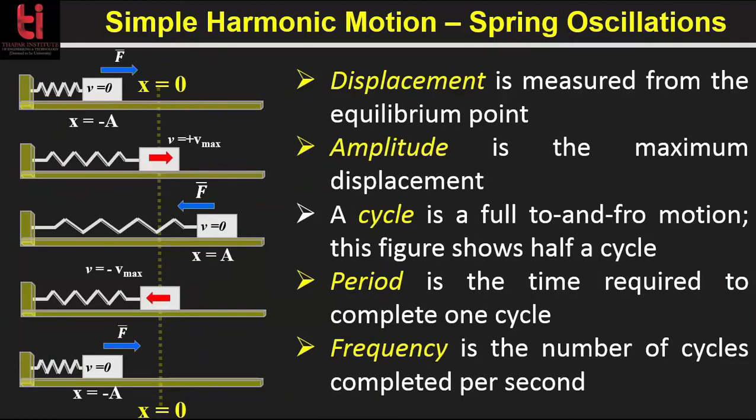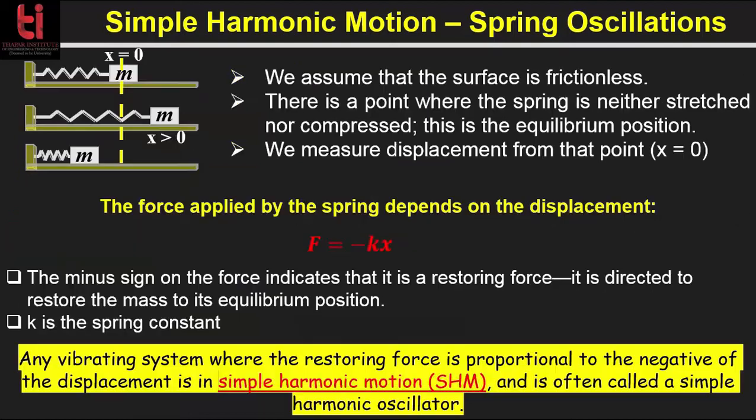So now there are a few important terms involved in simple harmonic motion. Displacement is measured from the equilibrium point. Amplitude is the maximum displacement. A cycle is a full to and fro motion, and this figure actually shows half a cycle. Period is the time required to complete one cycle, and the frequency is the number of cycles completed per second.